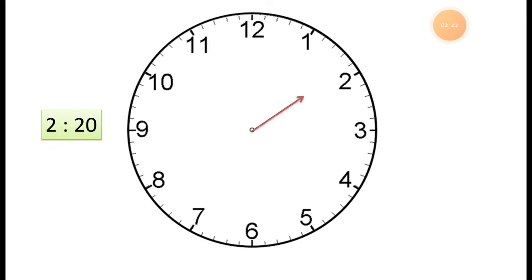So first of all, let's draw the short hand. It shows the hour. See this, 2 o'clock. That's why I am pointing the short hand to 2. See this. The short hand is pointing to 2.